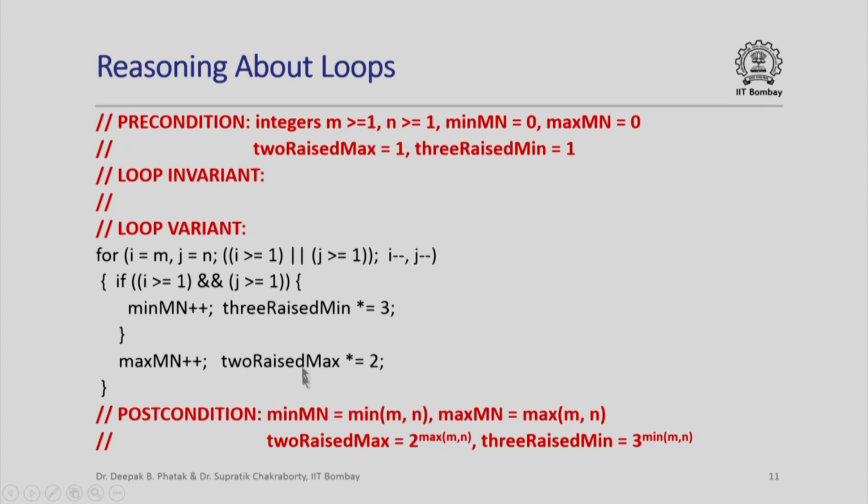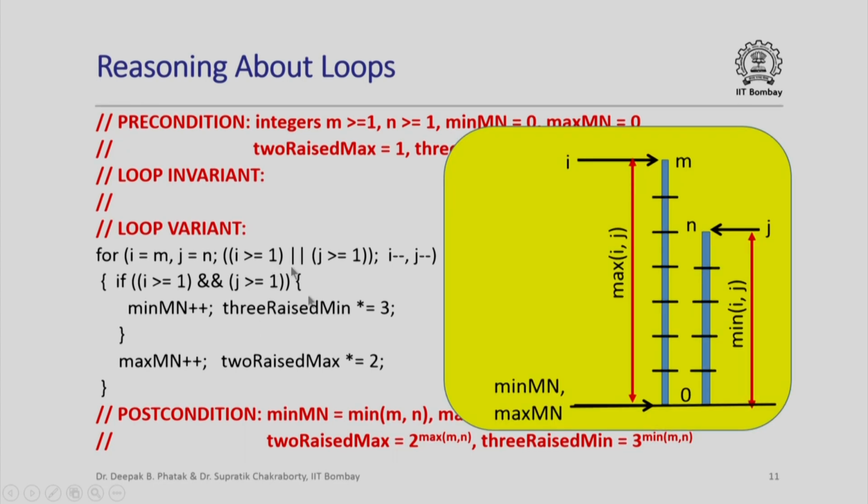We have the precondition and the post condition here, and I have written loop invariant and loop variant but kept them blank because we want to see how to arrive at a possible loop invariant and a loop variant in this particular case. Now let us see what we want to do here.